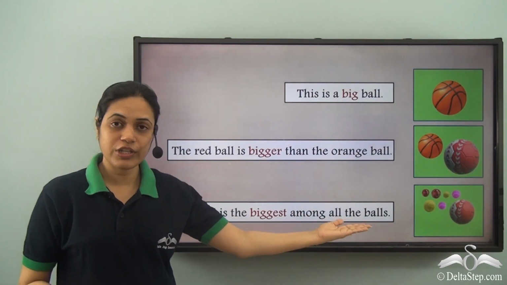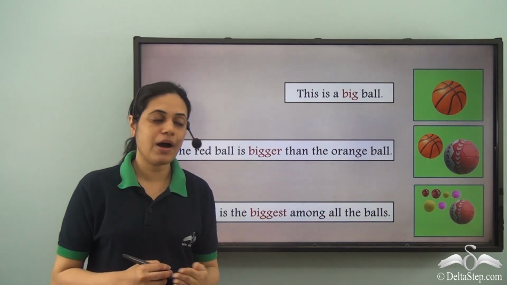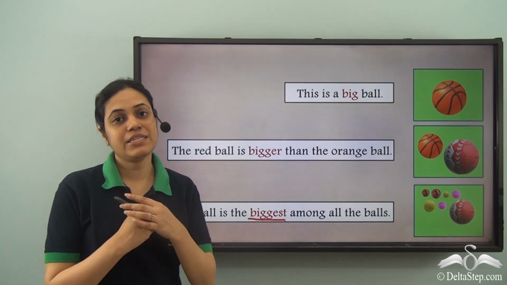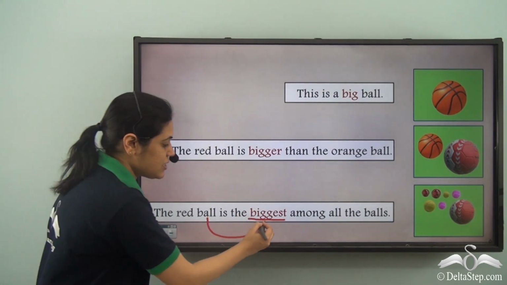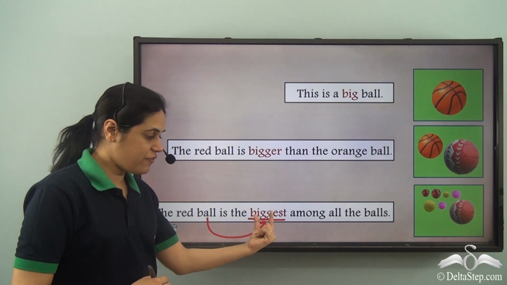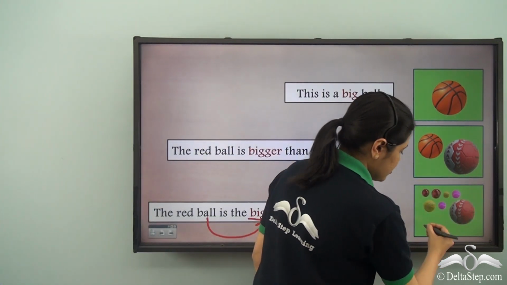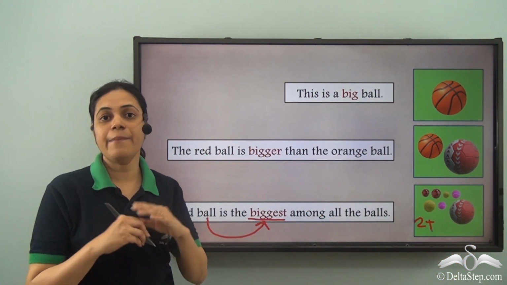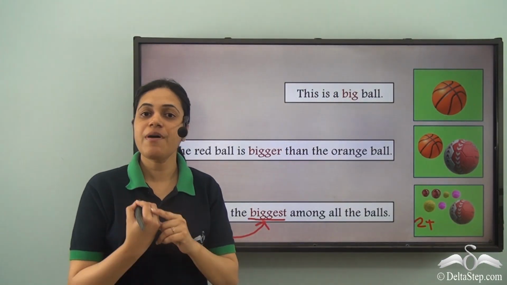And if we have more than two balls, then we say that the red ball is the biggest among all the balls. So biggest is also an adjective. It is telling us about the size of the red ball. So it is an adjective, but it once again shows a comparison among more than two balls. So biggest is a different form of the adjective big.